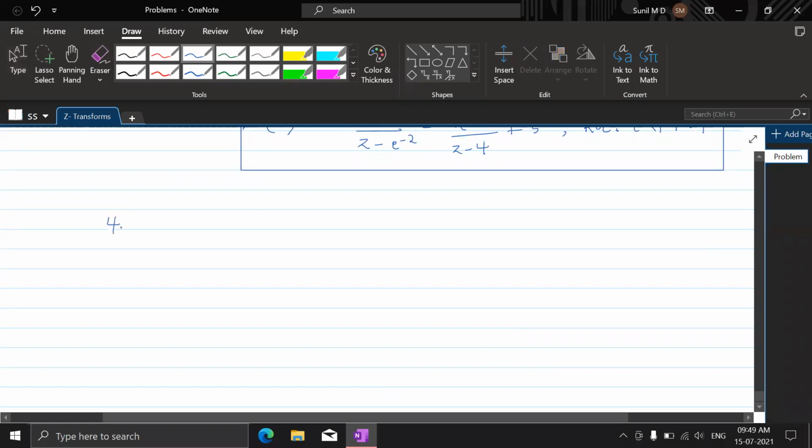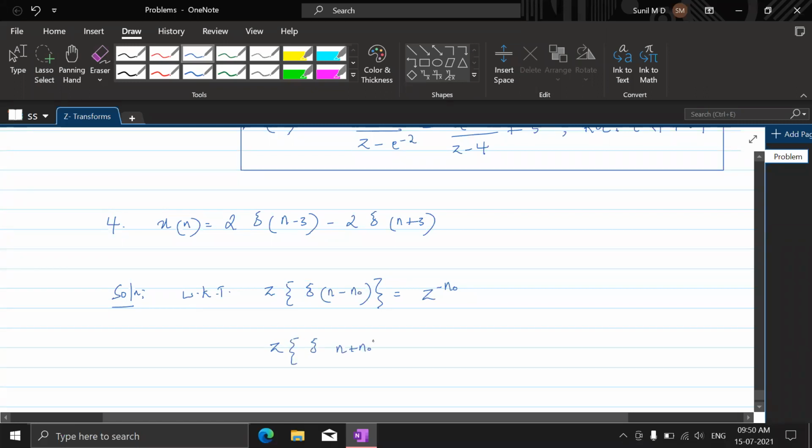Understand? The fourth one, x of n is equal to 2 delta of n minus 3 minus 2 delta of n plus 3. Okay. So here we shall write, we know that Z transform of delta of n minus n naught is z to the power minus n naught. And Z transform of delta of n plus n naught is z to the power n naught.